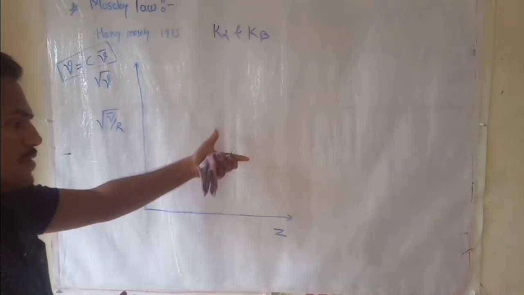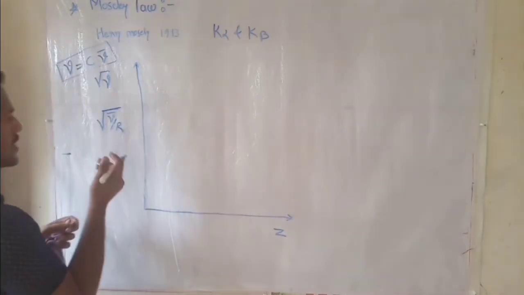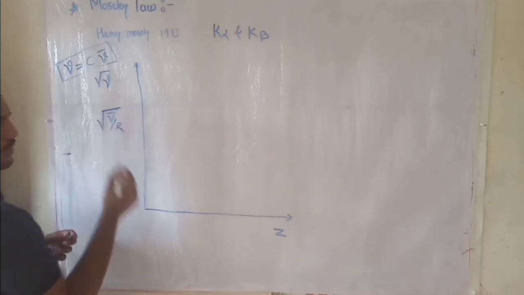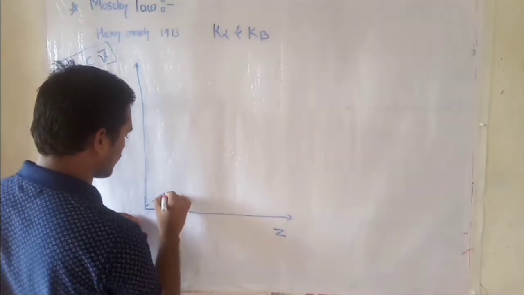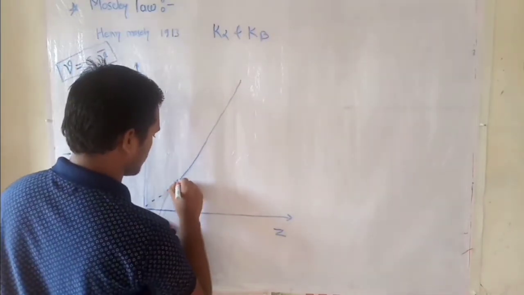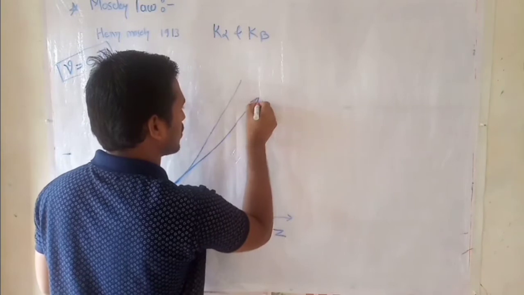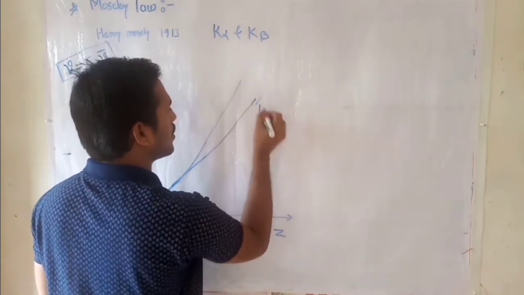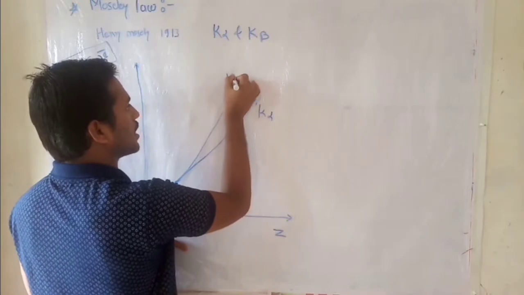For simplicity, on the axis we can take this term. The nature of this graph is like this: this is for the K alpha line and this for the K beta line.